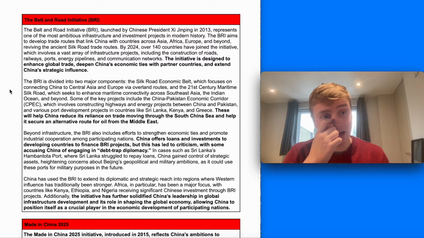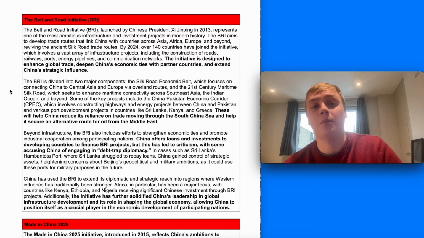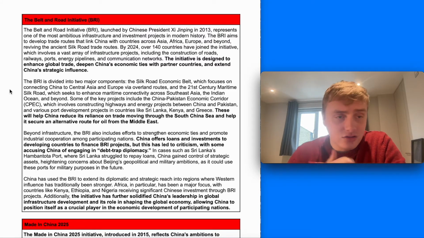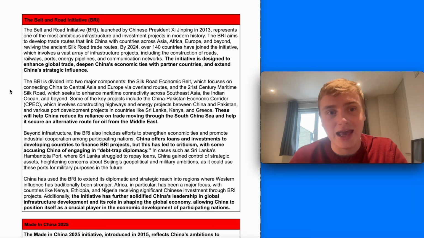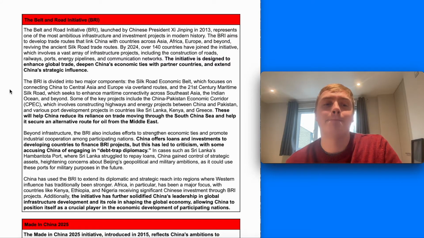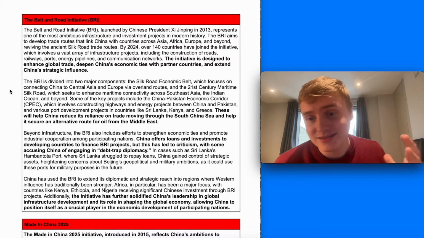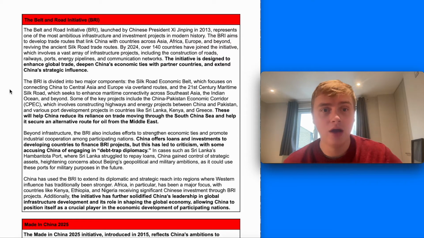So we're going to have a look at the Belt and Road Initiative now, which was launched by Xi in 2013. And this is a key aspect of them trying to start projecting geopolitical power globally and partly military power as well. So the aim of it is to develop trade routes that link China with other countries, reviving the ancient Silk trade routes on land across China through to Europe and across Eurasia in particular, but also sea routes.